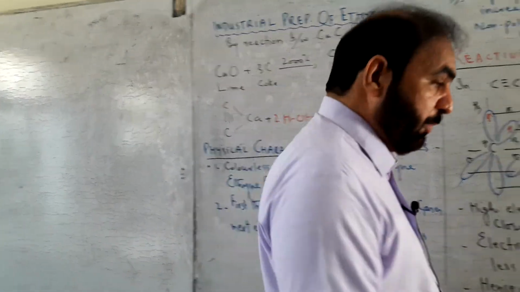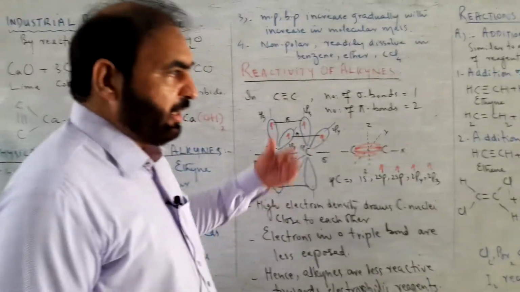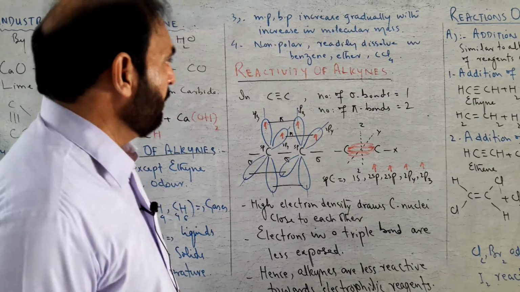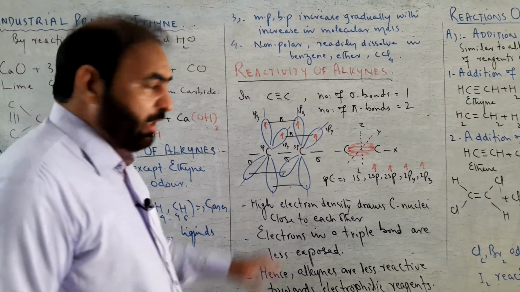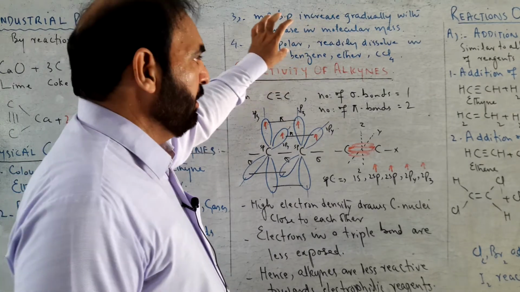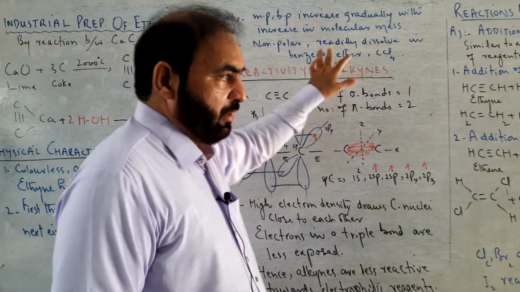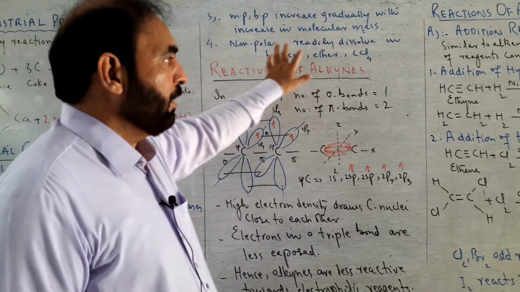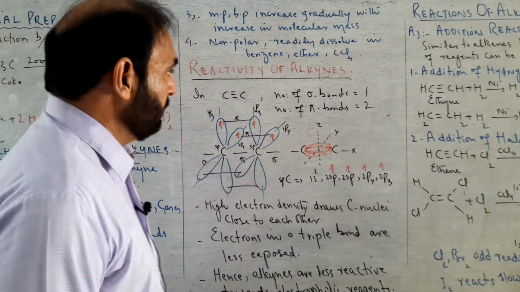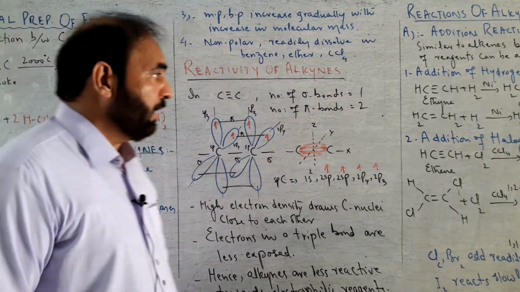Melting points and boiling points of alkynes increase gradually with increase in their molecular masses. Alkynes are non-polar, that is why they are insoluble in water, but they readily dissolve in ether, benzene, and carbon tetrachloride. These are non-polar organic solvents: benzene, ether, CCl4, carbon tetrachloride.